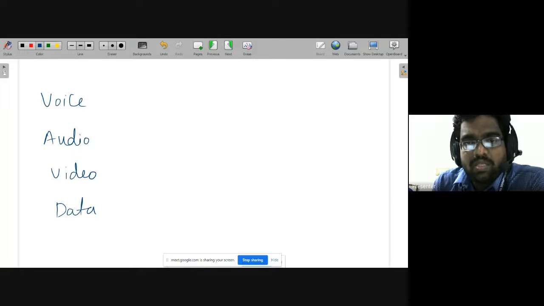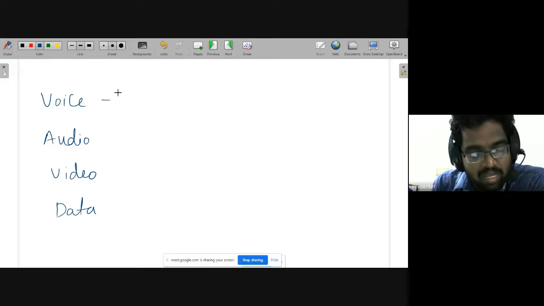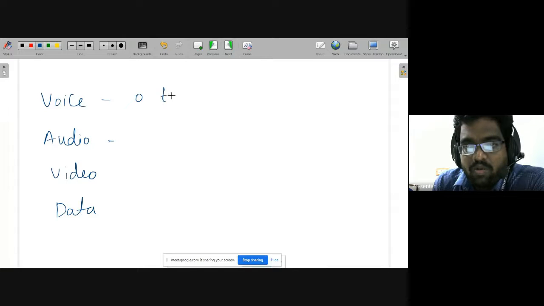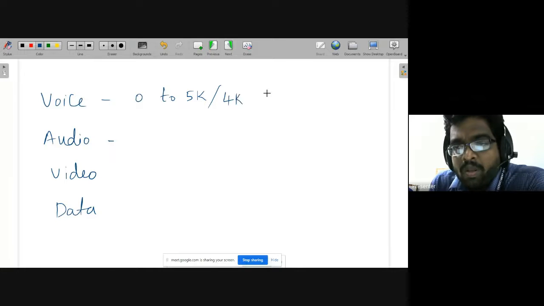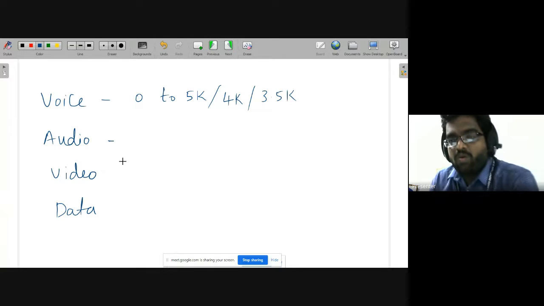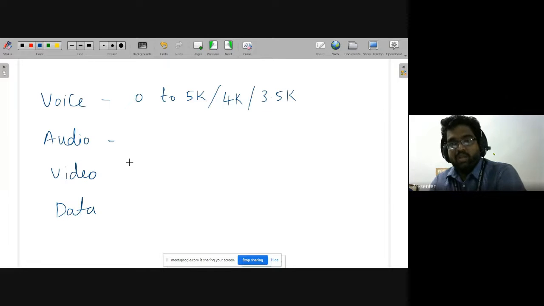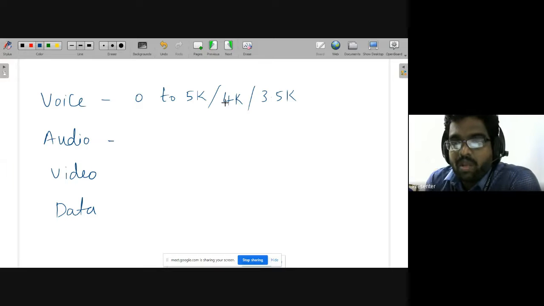So if it is a voice signal, what is the frequency range of the voice signal? Generally voice will have some frequency range, say from 0 to 5 kilohertz. Sometimes in the books, instead of 5 kilohertz, they may mention 4 kilohertz, or 3.5 kilohertz. Even some books mention 3 kilohertz. Quickly I will explain why different places use different values.